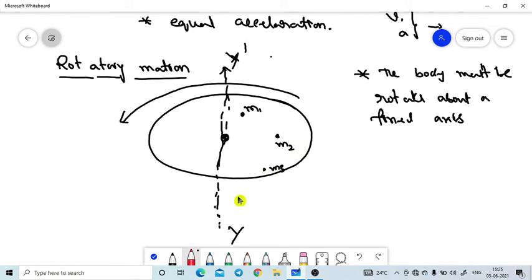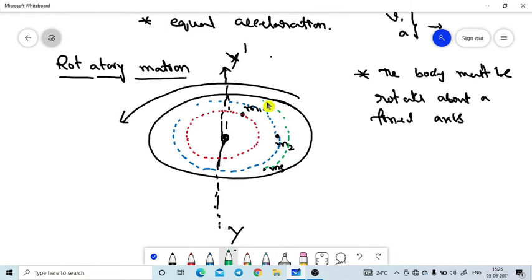If the body is rotating about the fixed axis, the path covered by the particles is circular, like circular motion. The particles in the body move in circular paths. This particle, too, has circular motion, and this one also has a circular path. I hope you understand what I am telling here.